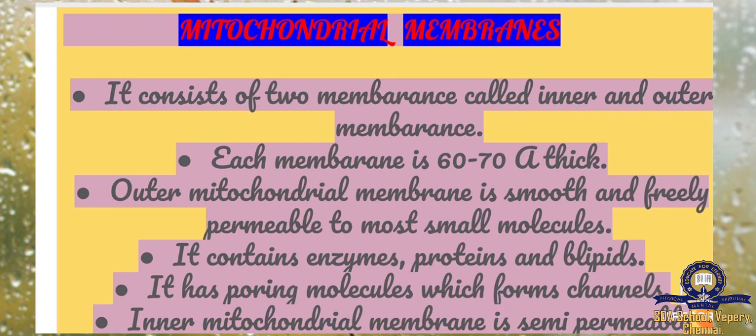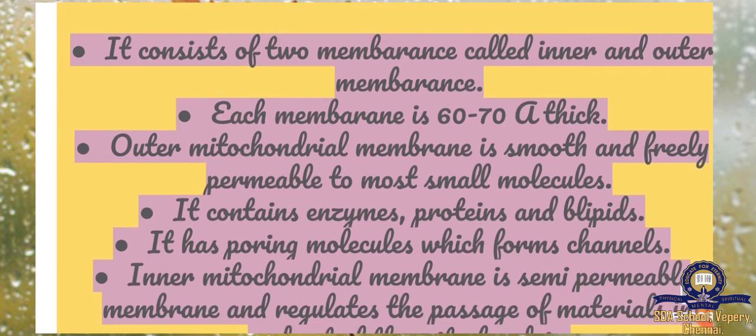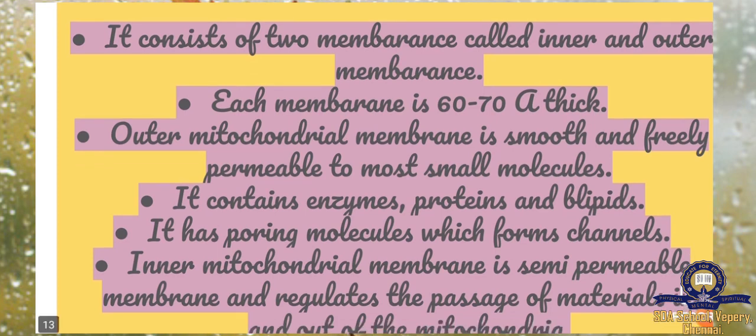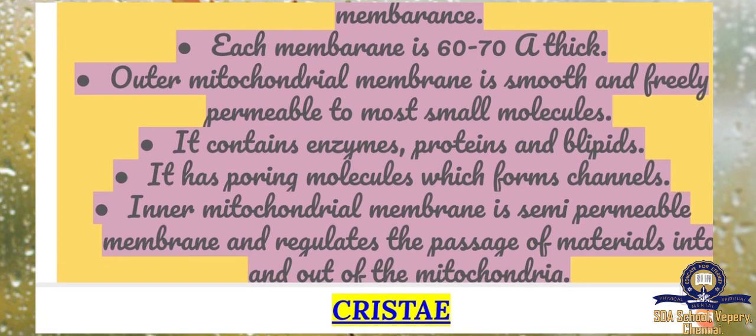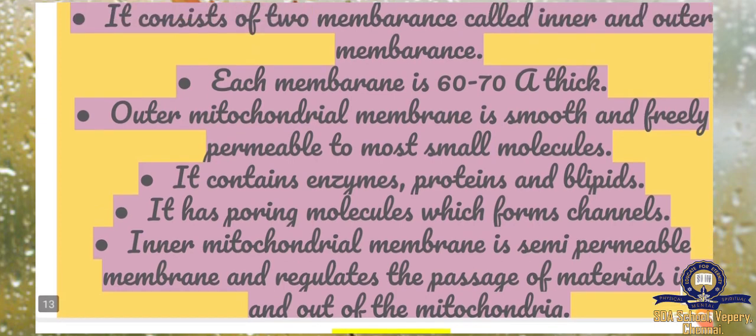The outer mitochondrial membrane is smooth and freely permeable to most small molecules. So the outer membrane is very smooth, and it allows small molecules to move. It contains enzymes, proteins and lipids. It has porin molecules which form channels. Channels means passage from one layer to the other. The inner mitochondrial membrane is a semi-permeable membrane and regulates the passage of materials into and out of the mitochondria.